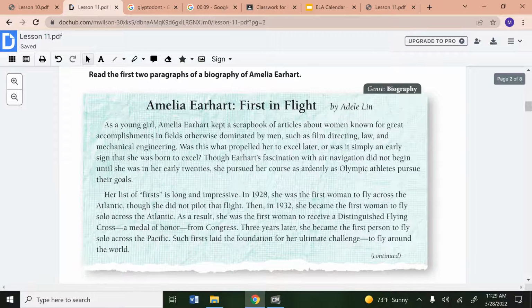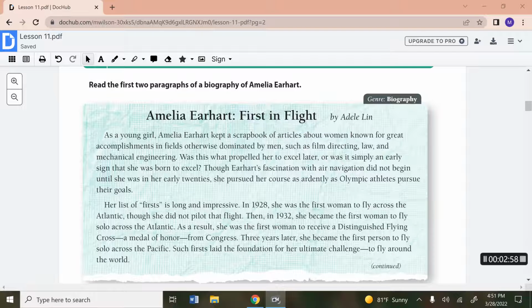So let's move on. It says, read the first two paragraphs of a biography of Amelia Earhart. Amelia Earhart, First in Flight. Okay, so let's read. As a young girl, Amelia Earhart kept a scrapbook of articles about women known for great accomplishments in fields otherwise dominated by men, such as film directing, law, and mechanical engineering.